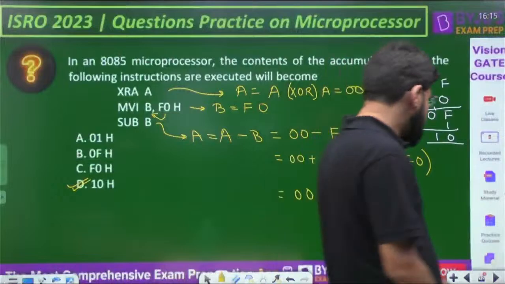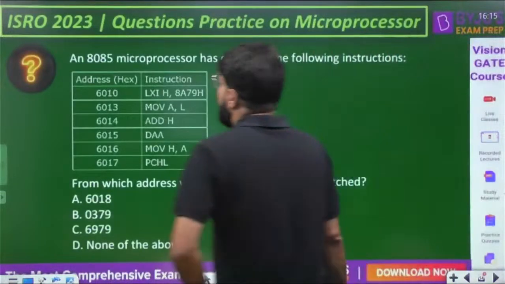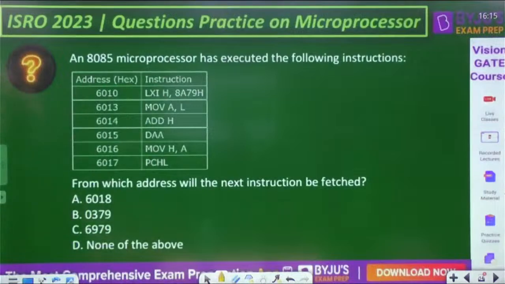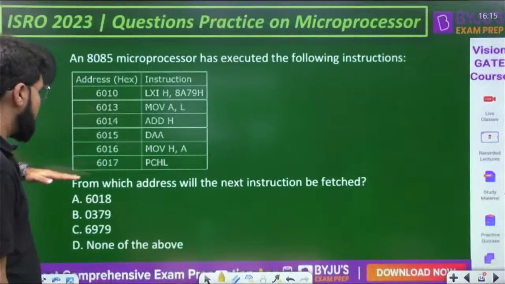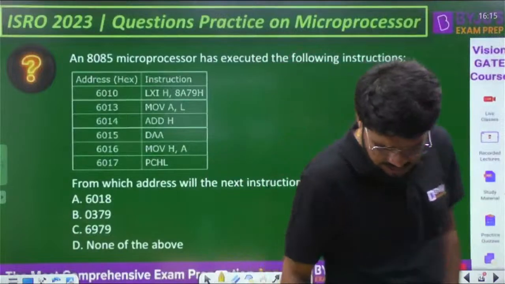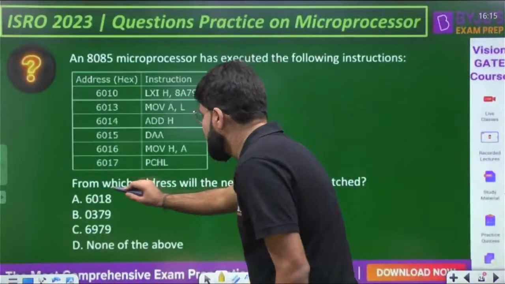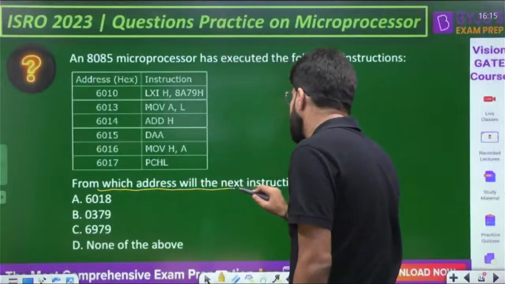Let's move ahead to the next question then. Here we have the next one. An 8085 microprocessor has executed the following instructions. From which address will the next instruction be executed? What do you know about the next instruction execution?